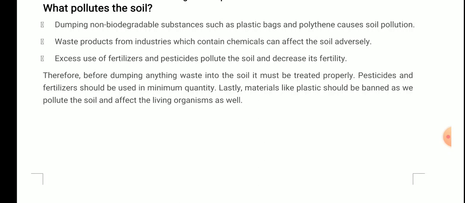And one more important thing that I forgot to tell you is that once the quality and fertility of the soil is decreased, then to replenish it, replenish means to regain its fertility, is a very long process. And you all know the making of soil is a very long process, it takes millions of years. Similarly, the fertility of soil takes a long time to get replenished. So these things need to be kept in mind if you are doing agriculture or throwing any waste, that if we dump anything related to chemicals, then it will affect the soil quality adversely.